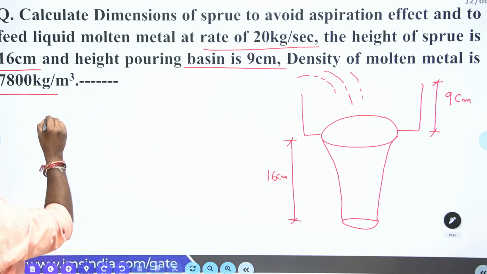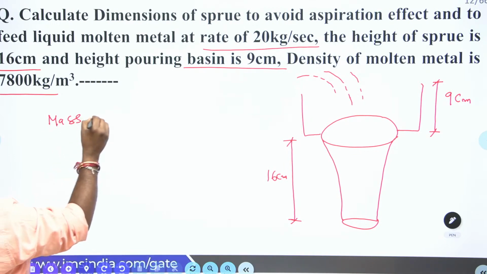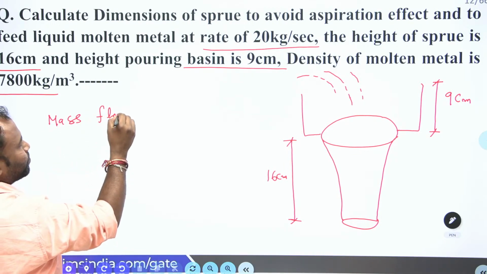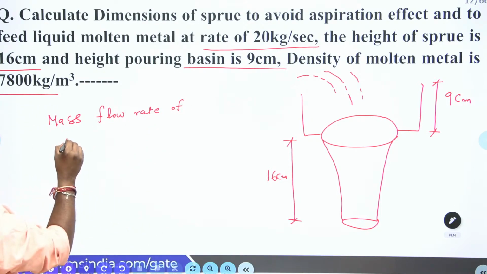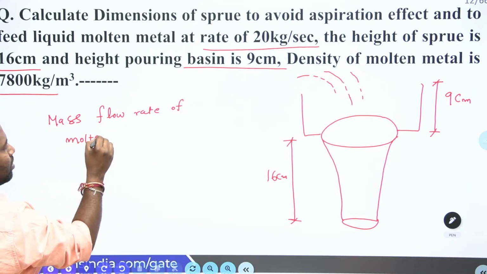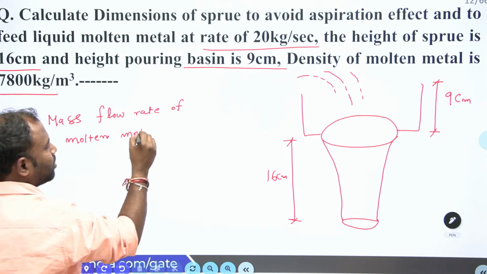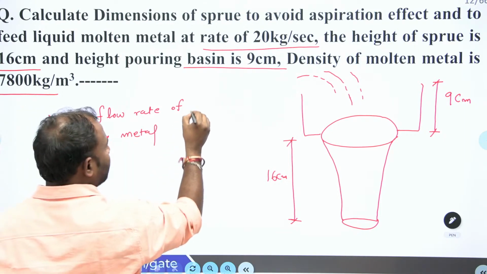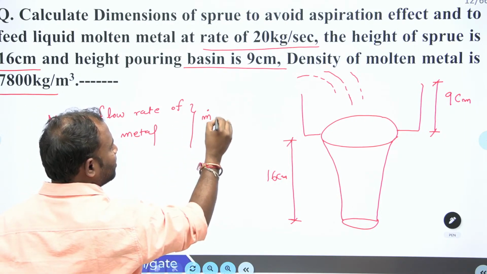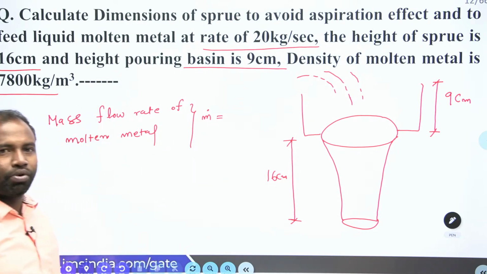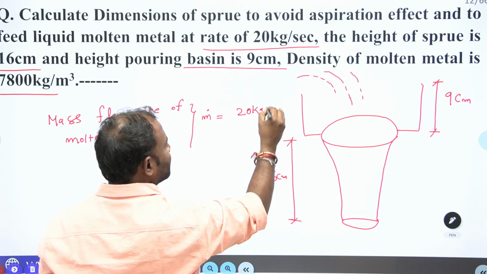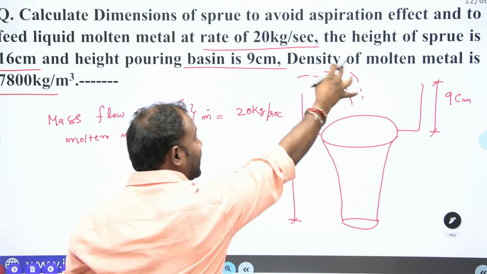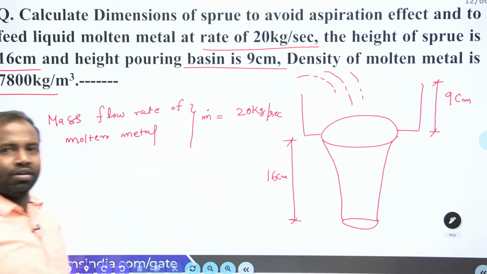Now, mass flow rate of molten metal, m dot molten metal, is equal to 20 kg per second. So per second 20 kg is going to enter the gating system.